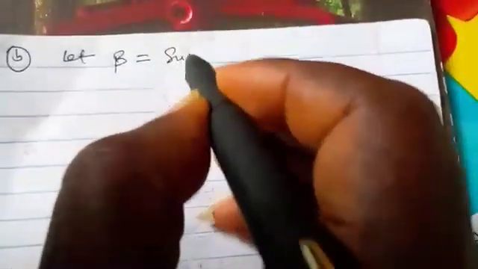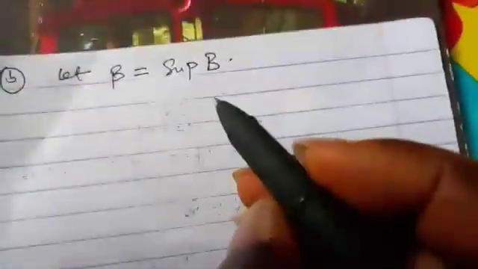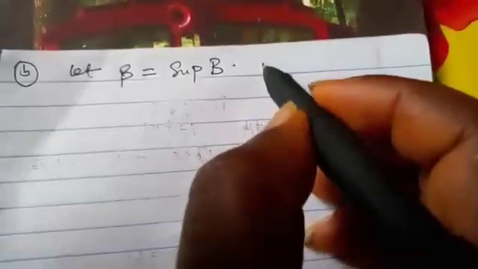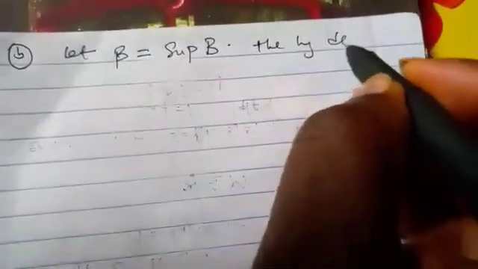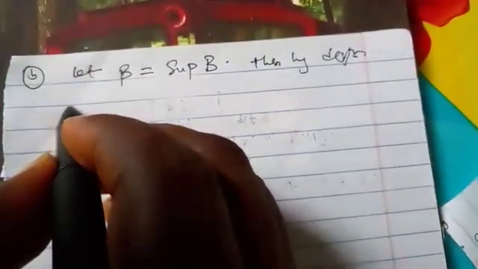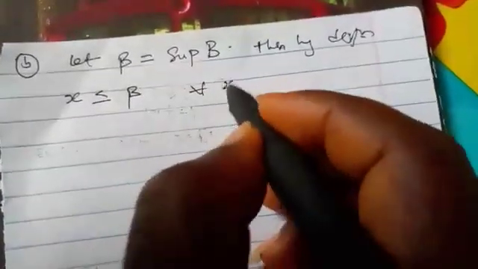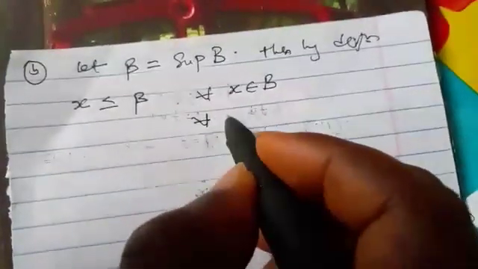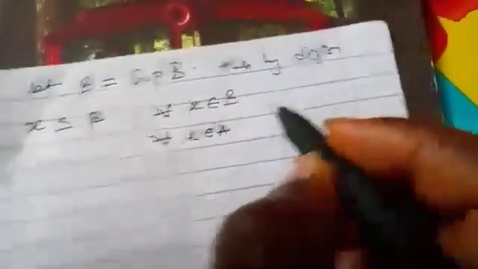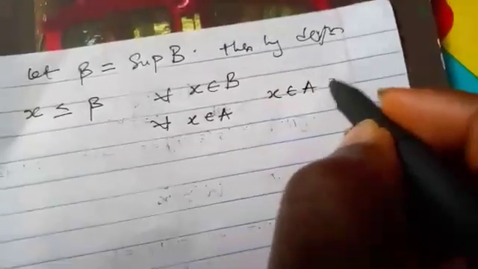Let's use beta to be the supremum of B. Then by definition, we know that S will be less than or equal to beta for every S belonging to B, and also for every S belonging to A, since A is a subset of B.